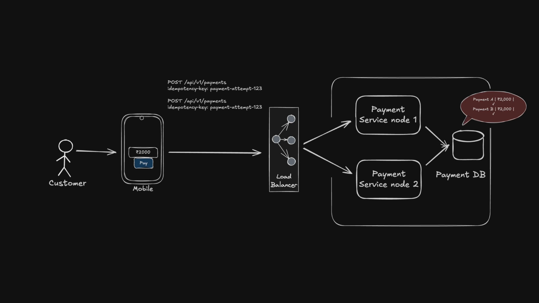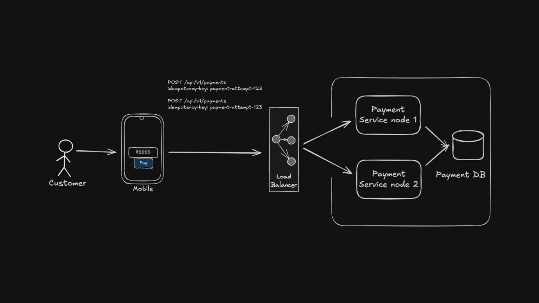Service A checks the database, the key does not exist. At exactly the same time, Service B checks the database, the key also does not exist. Now, both services try to create the payment. This is a race condition.